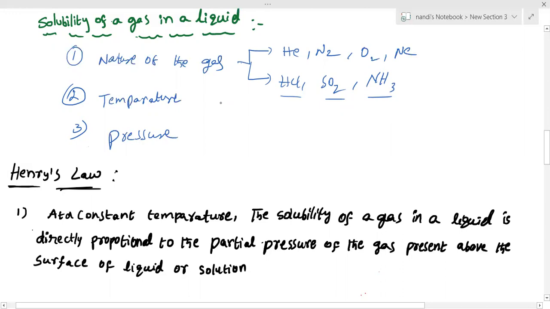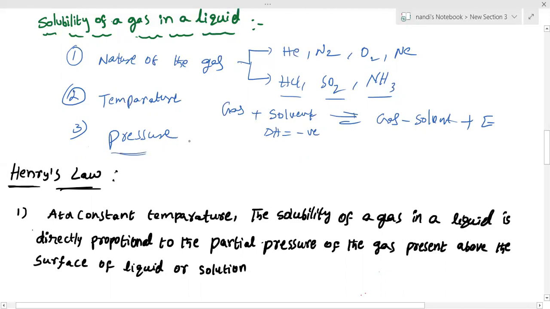And temperature, one more. Here, gas has high kinetic energy when it interacts with the solvent, and they attract each other. They exist in equilibrium: gas plus solvent gives solution, plus energy is released. So this is an exothermic process. As temperature increases, solubility of the gas decreases, according to Le Chatelier's principle. For an exothermic process, delta H is negative. If temperature increases, the backward reaction is favorable. If temperature is low, the forward reaction is favorable.